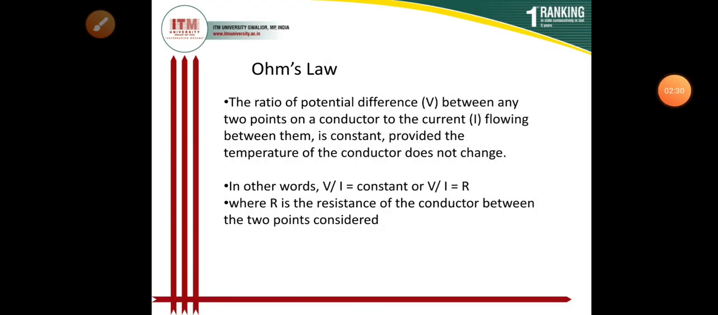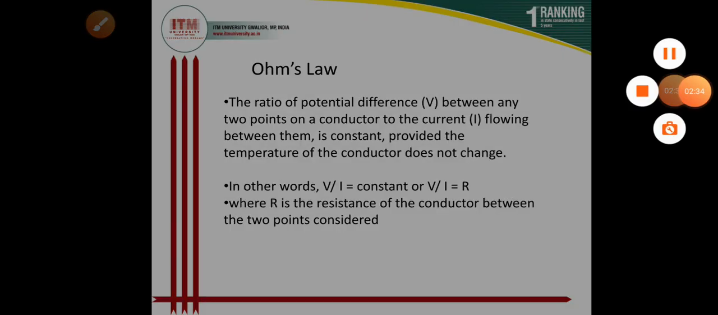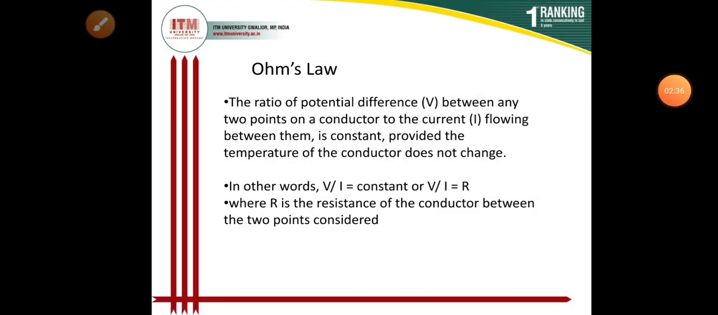V and I are directly proportional to each other. Its simple meaning is that, provided R is kept constant, current is directly proportional to the potential difference across the ends of a conductor. However, this linear relationship between V and I does not apply to all metallic conductors.